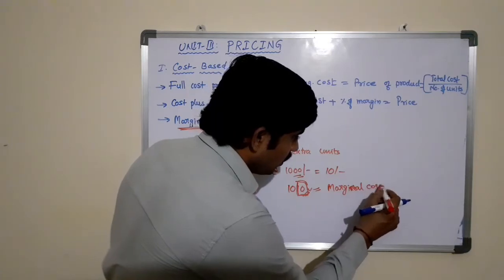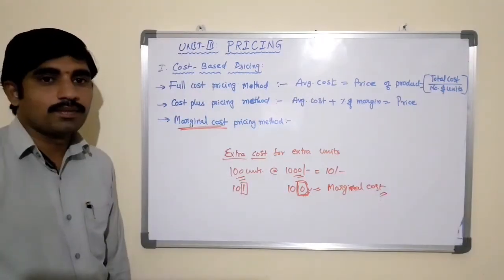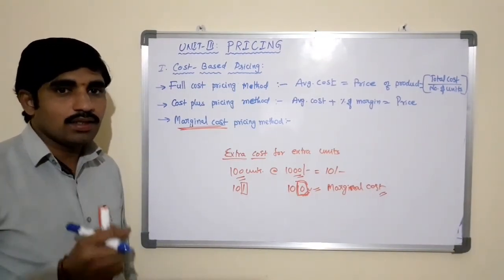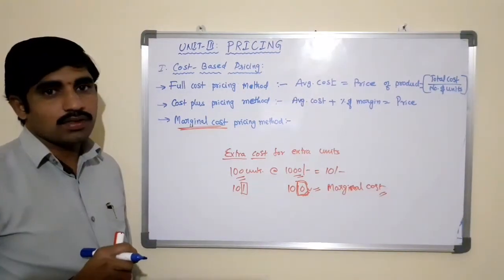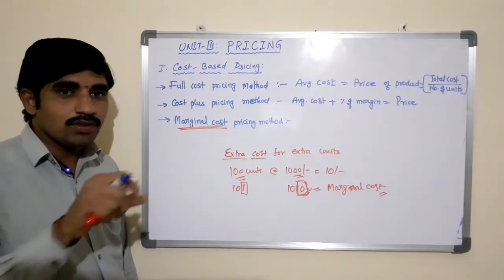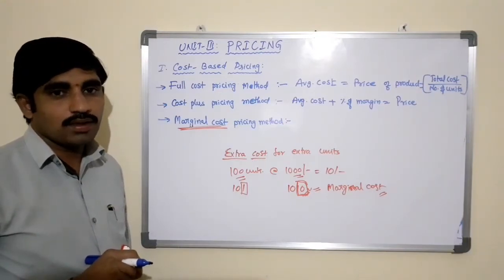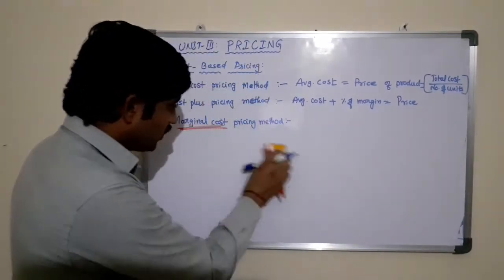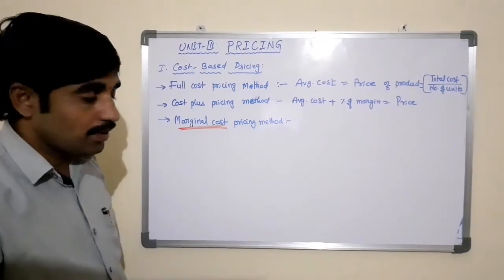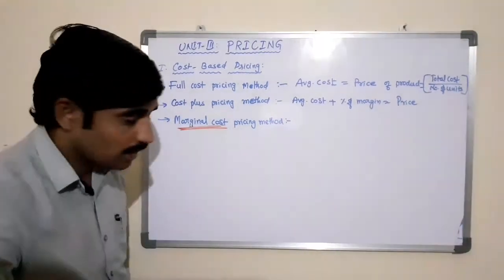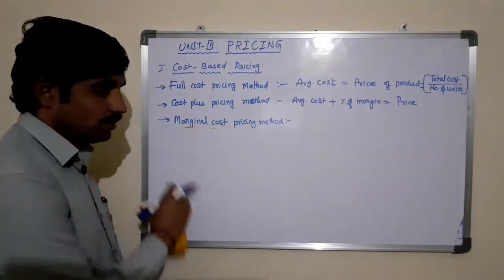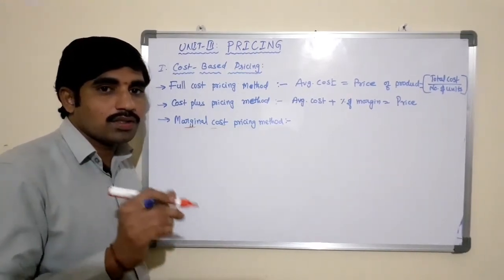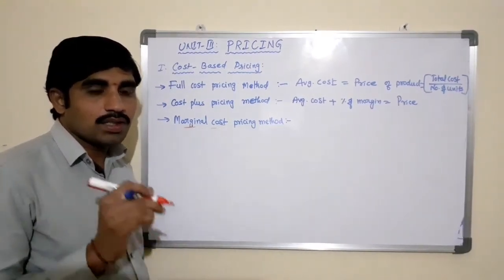Now see, the marginal cost pricing method. In the marginal cost pricing method, the selling price is fixed in such a way that it fully covers the variable cost or the marginal cost, which contributes towards the recovery of the fixed cost. Here we are not fixing the price based on the full cost. We are fixing the price of the product based on the marginal cost. Marginal cost is also called the variable cost per unit.